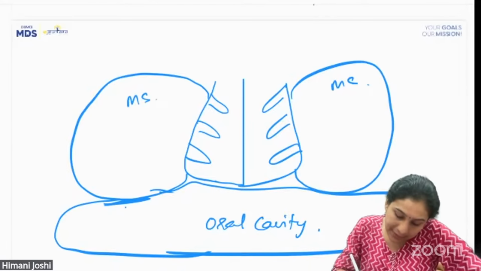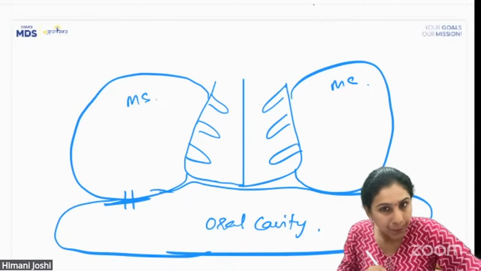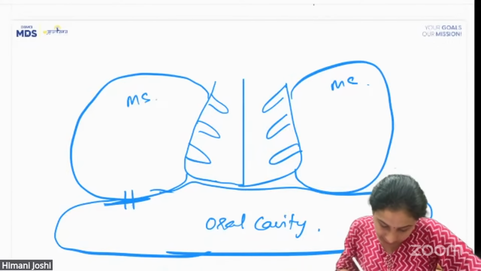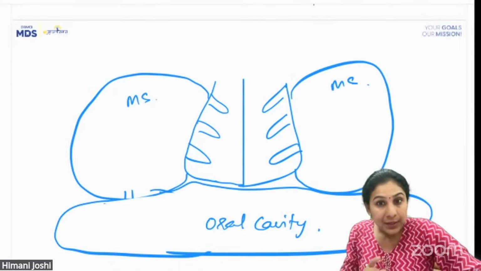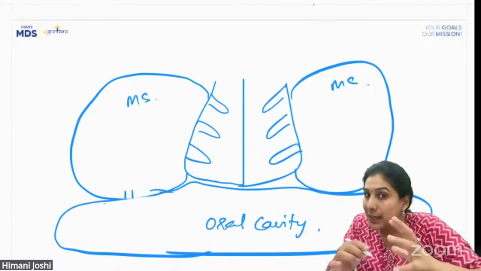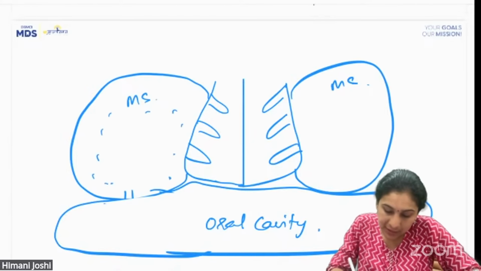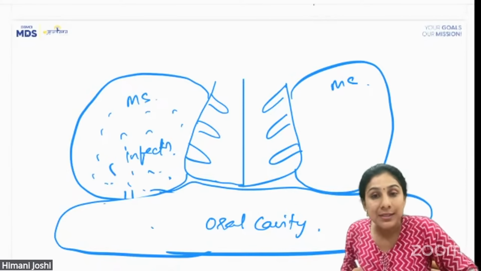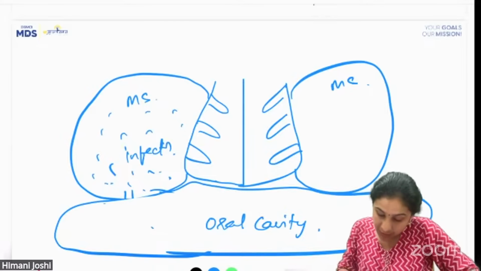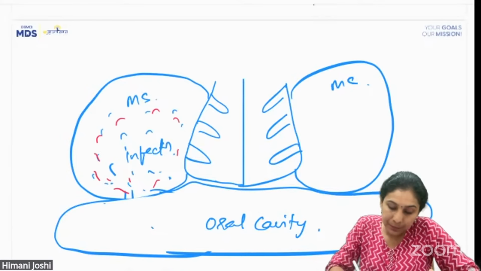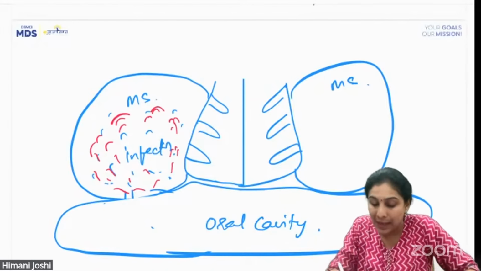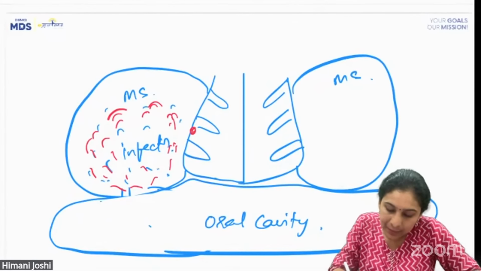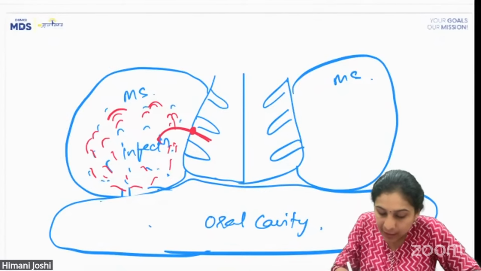Okay, there is an oroantral fistula. Okay, but it is not seen intraorally. Okay, it has caused what? It has caused a sinus infection. Obviously, if there is communication of oral with sinus cavities, there will be infection. So it has caused sinus infection. Okay. Now, natural opening of the maxillary sinus is in the middle meatus. This is how it drains.